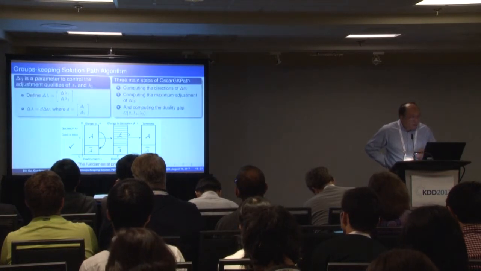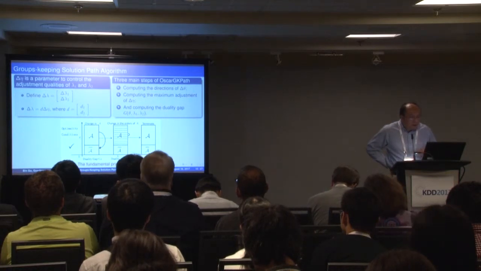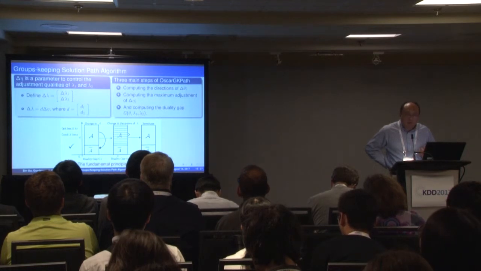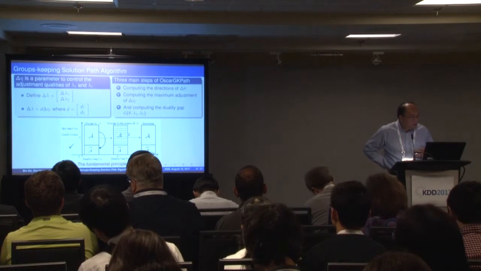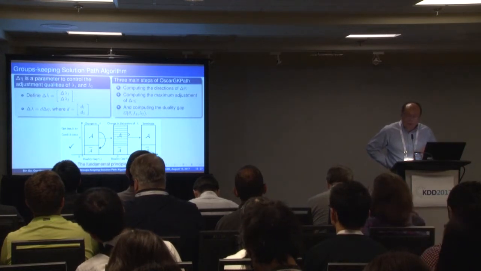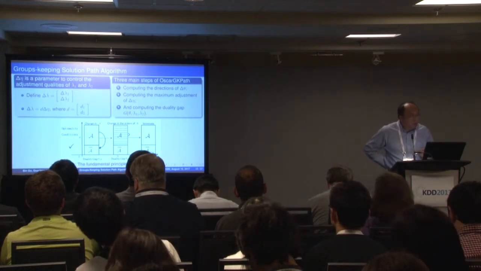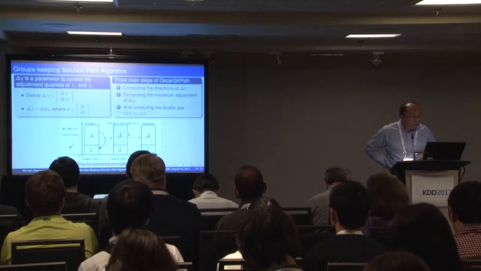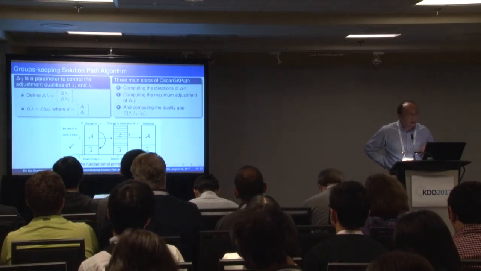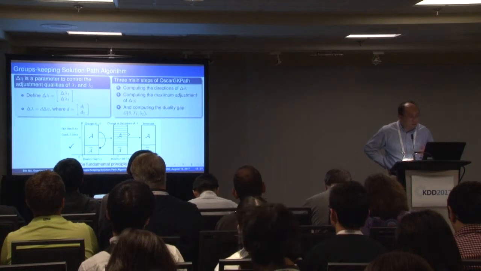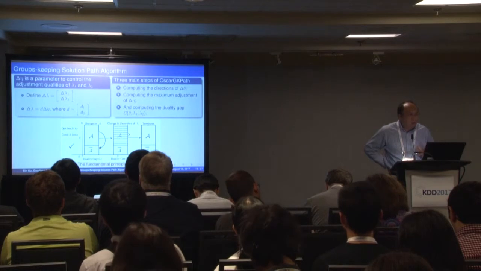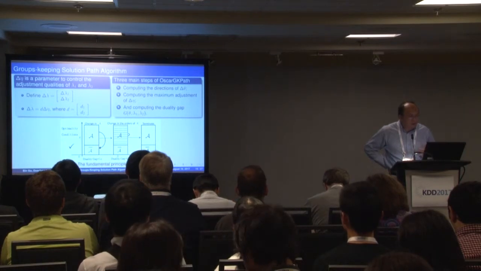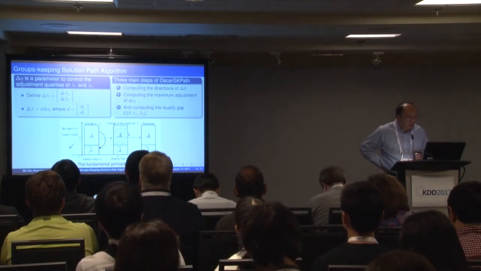When we find the solution path, basically we want to find, at every step, the adjustment for lambda and also the direction for the solution. For the parameters we have lambda 1 and lambda 2, so we have two adjustments. Then we introduce D to balance them. D is the ratio between the two values. For example, we let D1 be 1, so D2 can be 0.5, 1, or 2. Basically, we use these several values in our experiments.